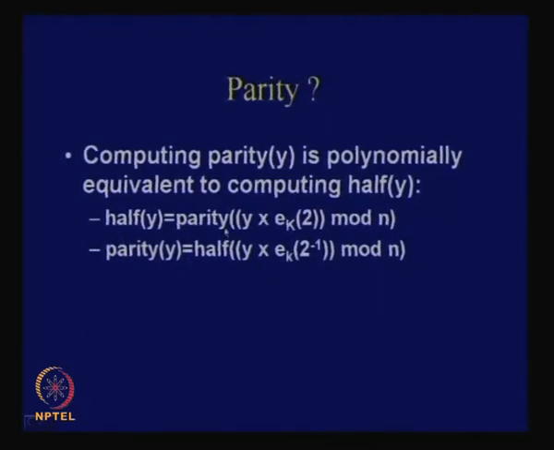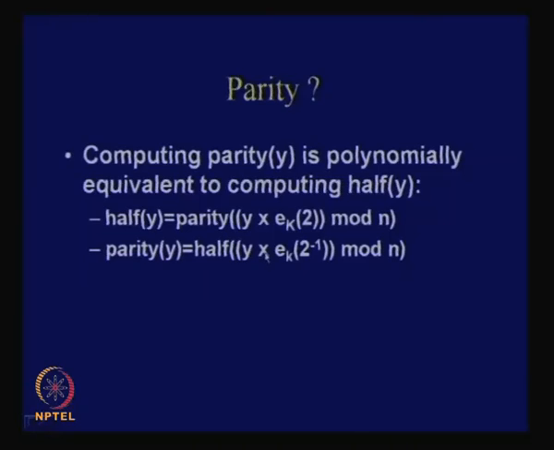So, these two things give you the reduction in both ways, right. Therefore, you say that the parity of y is polynomially equivalent to computing the half y function, okay. So, can you say why this will work? If you know the value of parity of y times e_k(2), then that is equal to half of y mod n. Why? What we have to do is find out when parity of y times e_k(2) mod n gives me a 0 and when it gives me a 1.